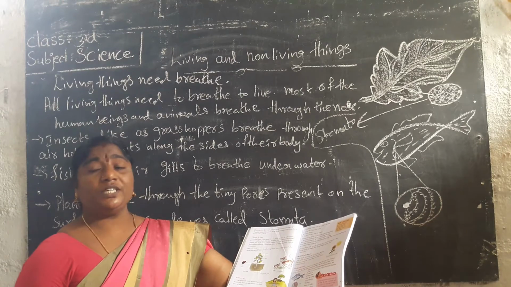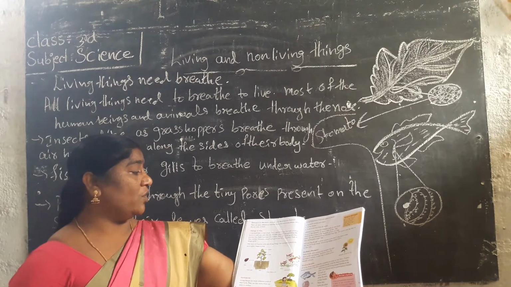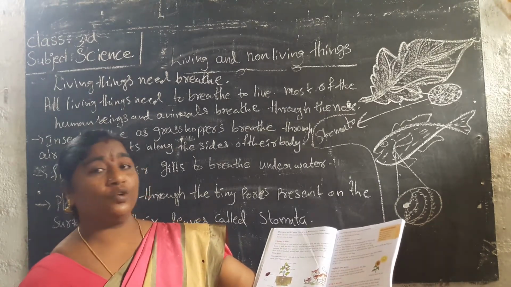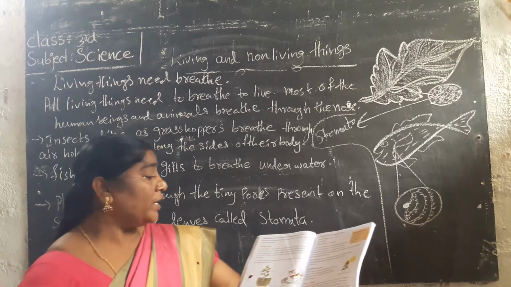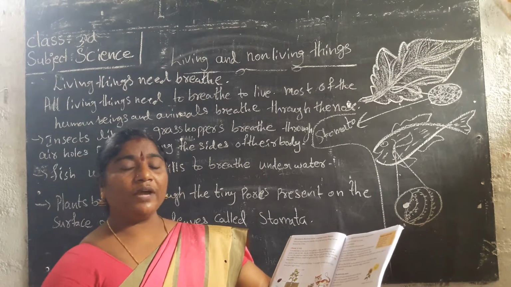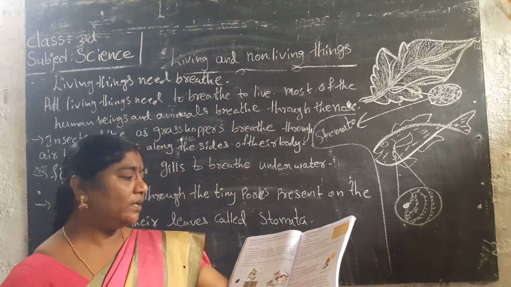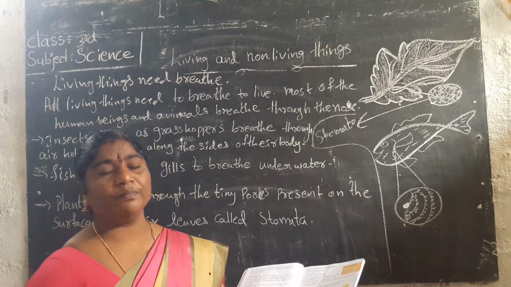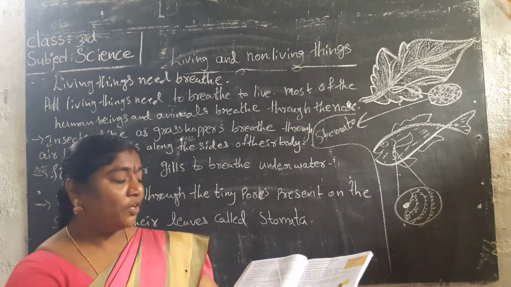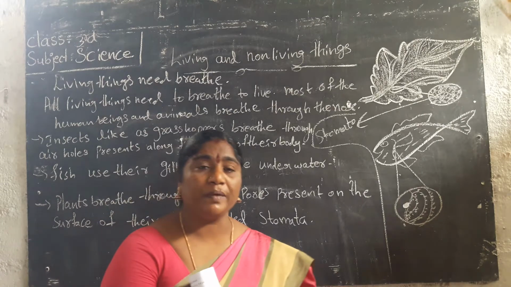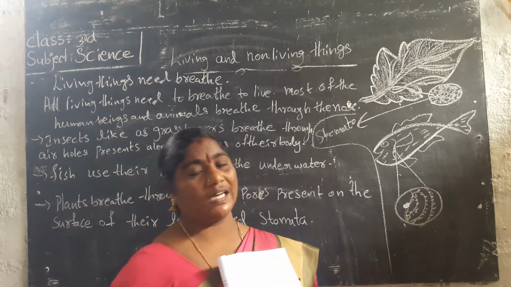Identify the pictures: what movements are there, what sizes, seeds, plants. You have to draw them. Now we have to close the session. We had the breathing session. What is the meaning of breathe? How do living things breathe? We learned this in this class.